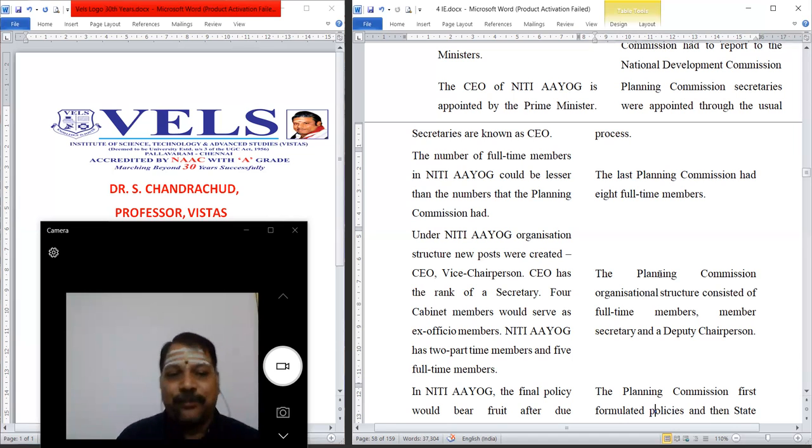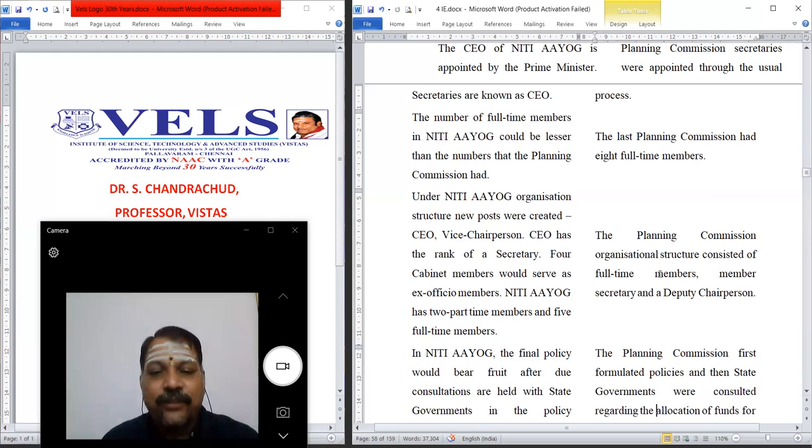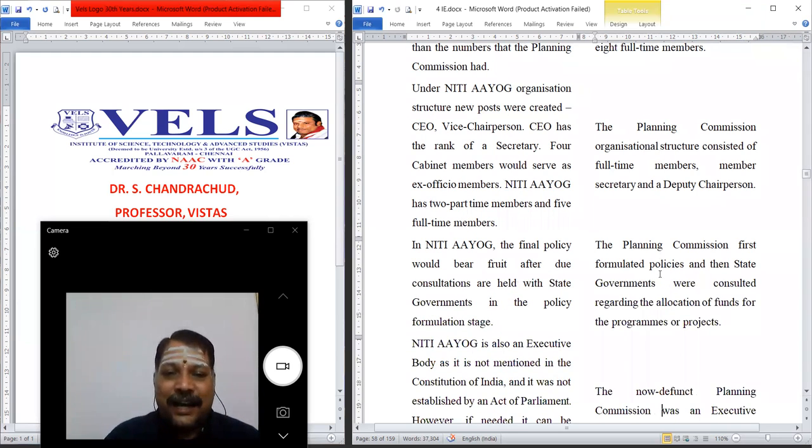But the Planning Commission had a perfect organization structure consisting of only full-time members, the member secretary and the deputy chairman. In NITI Aayog, the final policy would bear fruit after consultation with the state government at the policy formulation stage itself.